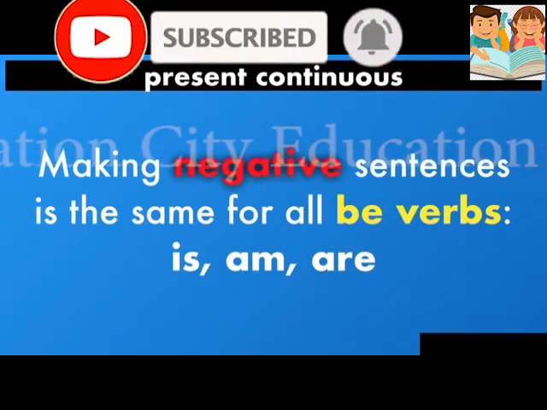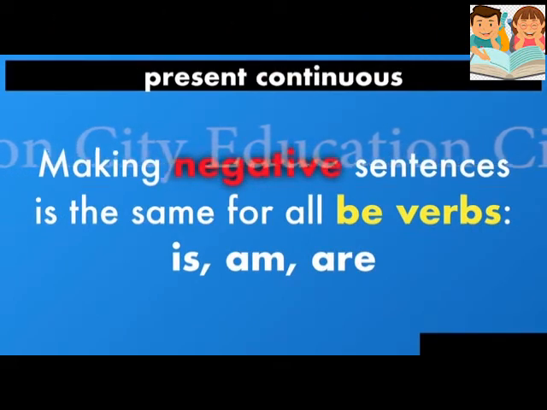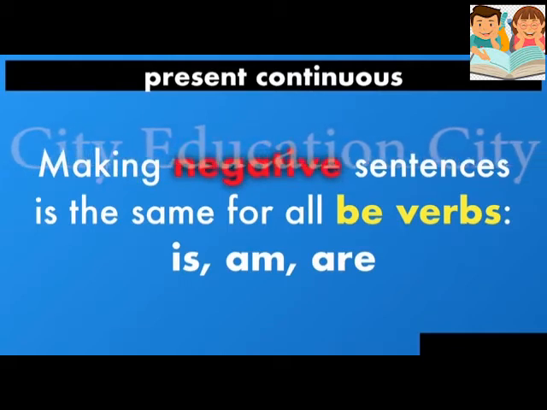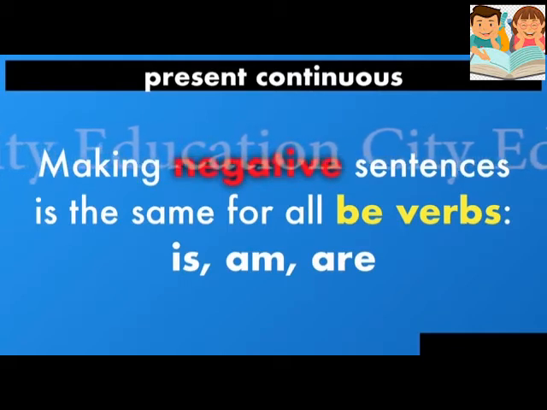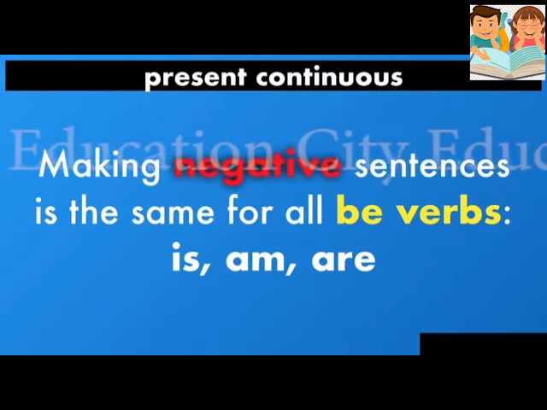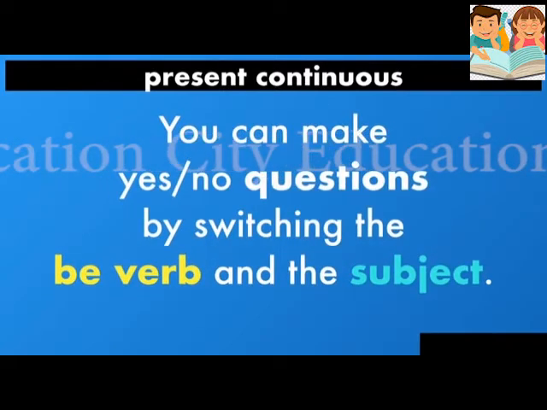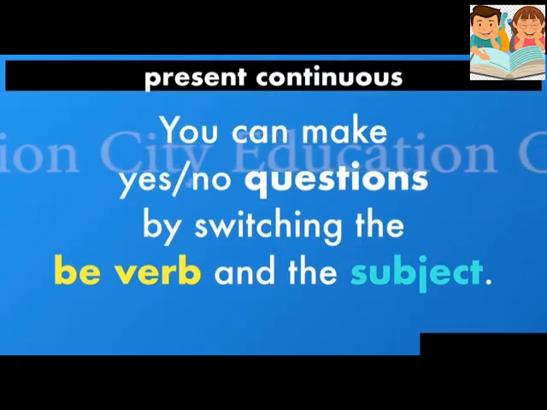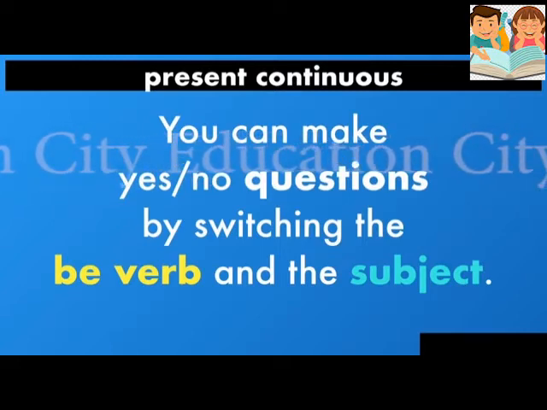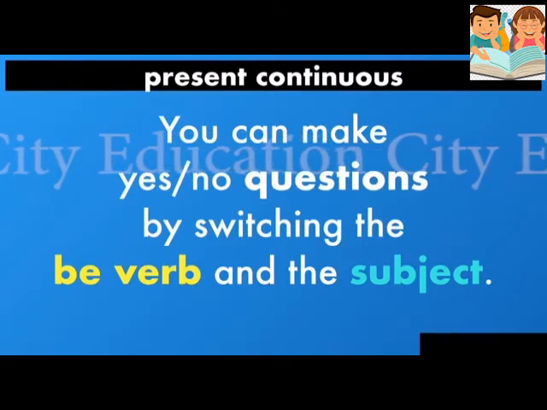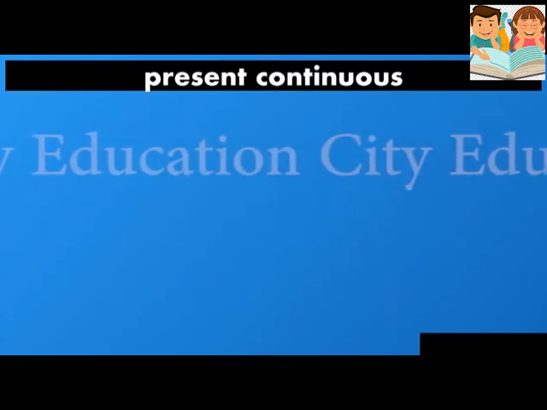Making negative sentences is the same for all the three be verbs: is, am and are. Negative sentences be verbs के लिए same रहते हैं. ठीक है, now you can make yes no questions by switching the be verb and the subject. आप be verb and subject को replace करके sentences बनाएंगे.